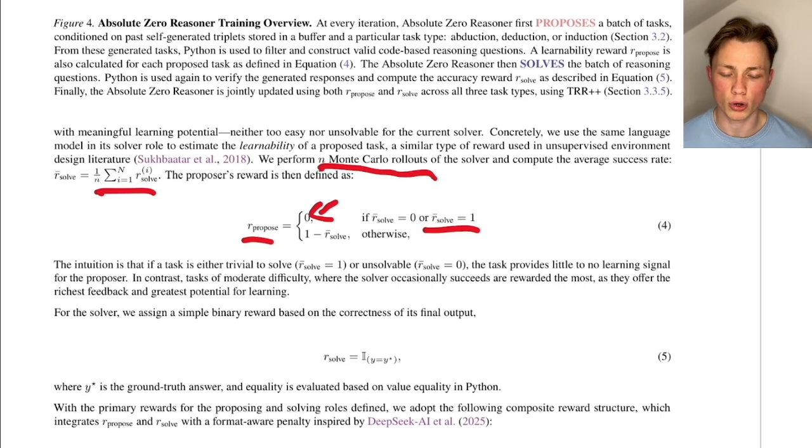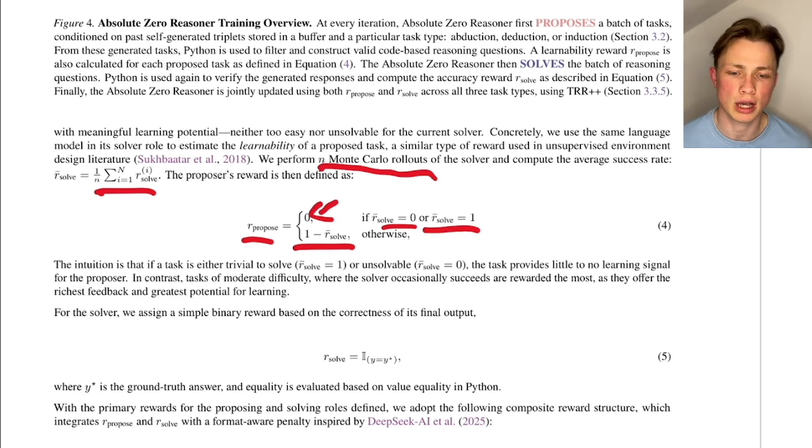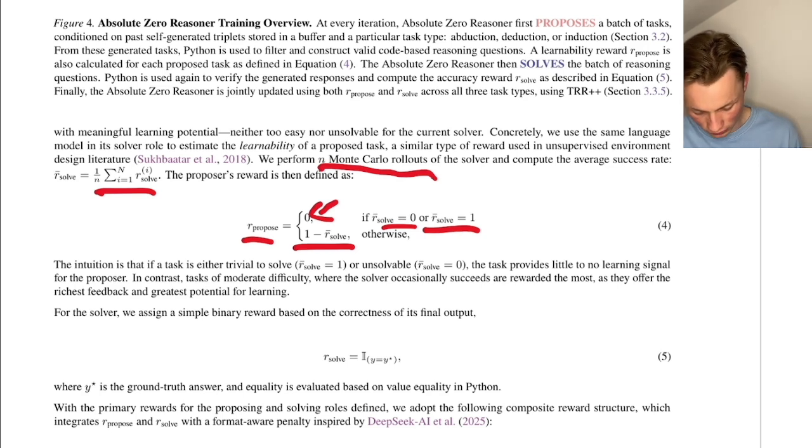If the model can't solve it at all, the proposer also gets a reward of 0, and otherwise we have this reward, and it just says, if our average is high, our reward is smaller, and if we have a small average, so from n Monte Carlo rollouts the model maybe solved just one of them, then our average is small, and therefore our reward should be high, because we found a very, very hard task.